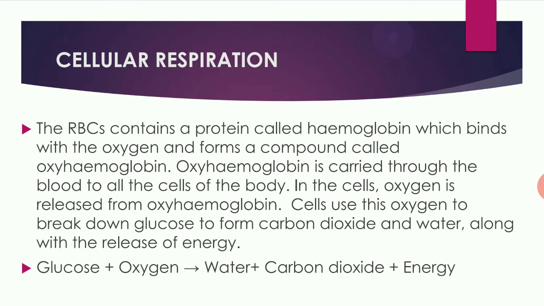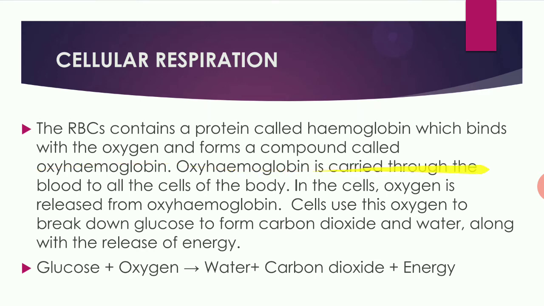The oxygen has gone to the alveoli. From the alveoli, the blood vessels, as I told you, will take that oxygen. So blood contains a protein called hemoglobin, which binds with the oxygen and forms a compound called oxyhemoglobin. You know that the blood contains hemoglobin, a protein substance. The RBCs contain a protein called hemoglobin. This hemoglobin combines with the oxygen and forms oxyhemoglobin.